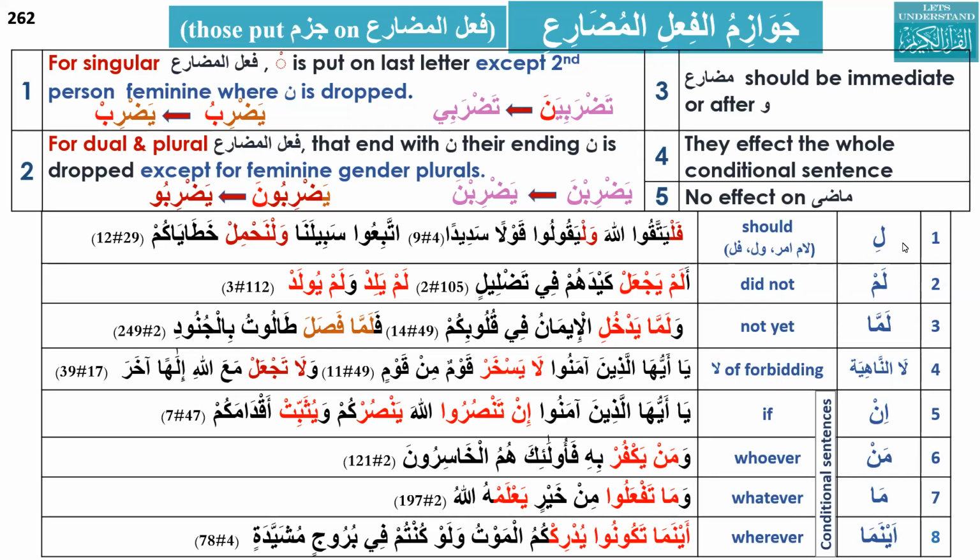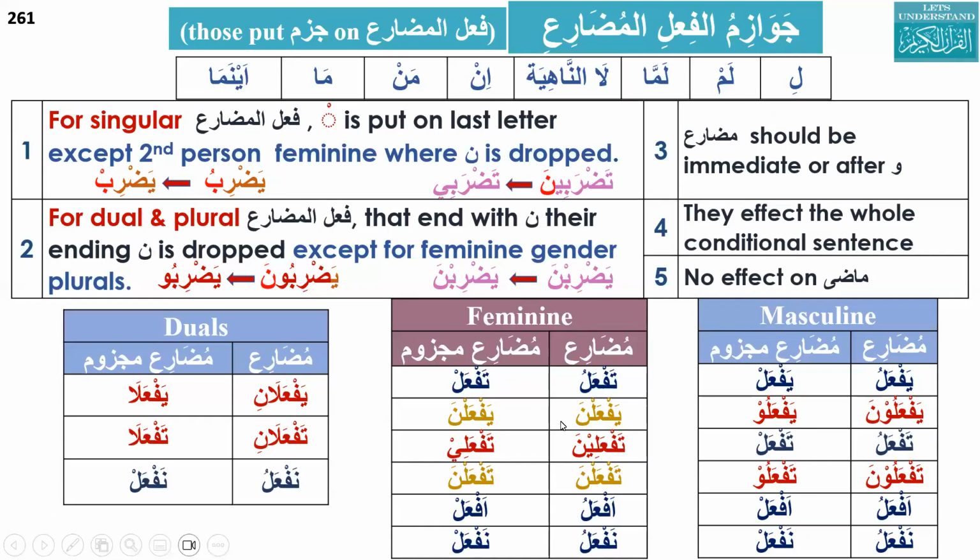There are 8 Jawazim al-Fi'l al-Mudari', and whenever one comes before a fi'l al-mudari', the last letter will have a sukoon, and if it is plural or dual, then the noon is dropped.